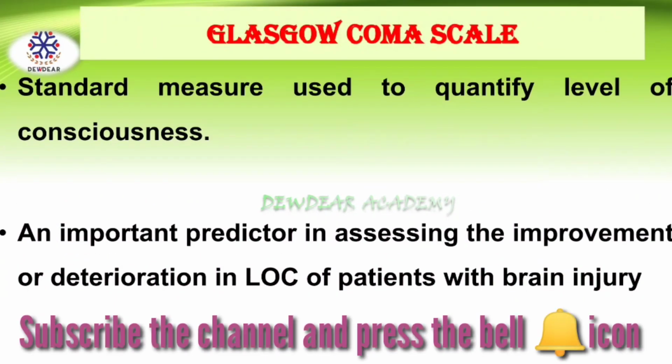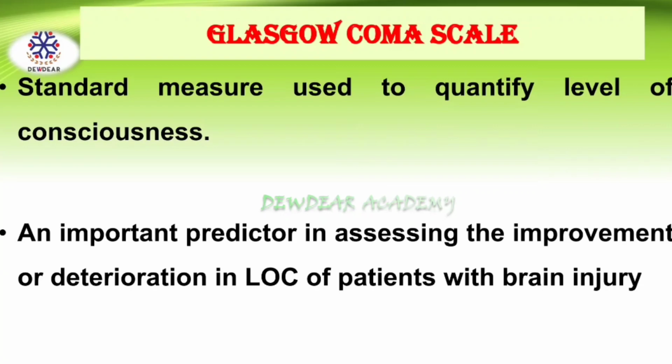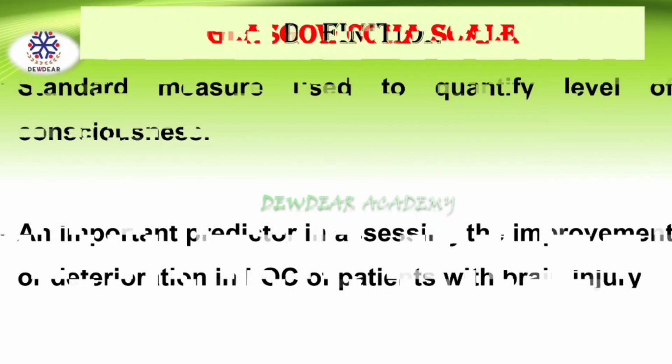Glasgow Coma Scale is a standard measure used to quantify the level of consciousness. It is an important predictor in assessing the improvement or deterioration in level of consciousness of patients with brain injury. So, it is designed to evaluate the neurological status of patients with impaired consciousness, especially after traumatic brain injury or other kinds of acute brain injury.